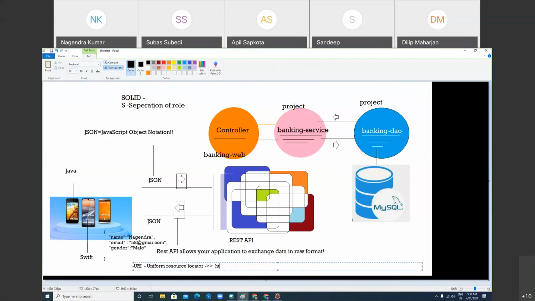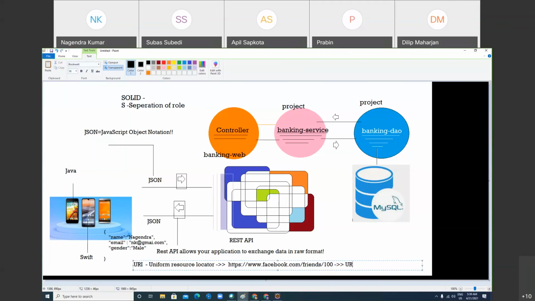Like when you write https colon www.facebook.com, till here, www.facebook.com, it is called URL. After that, if you type something and append it, then it becomes a URI. So who is the superset, URL or URI? URI is the superset of URL.